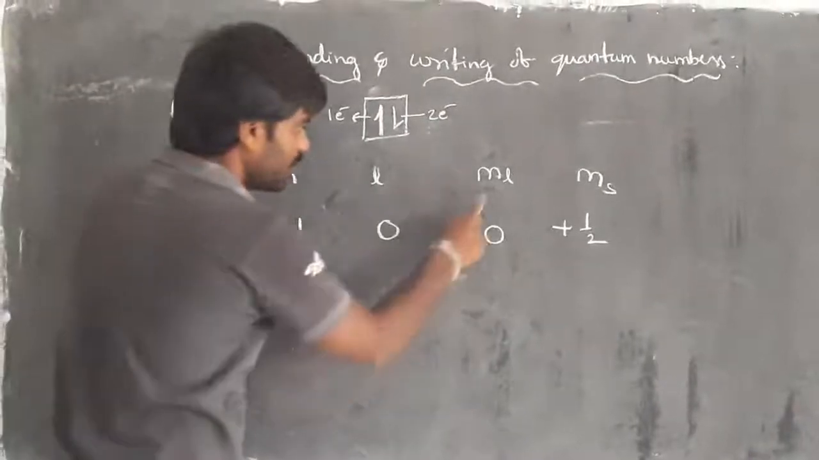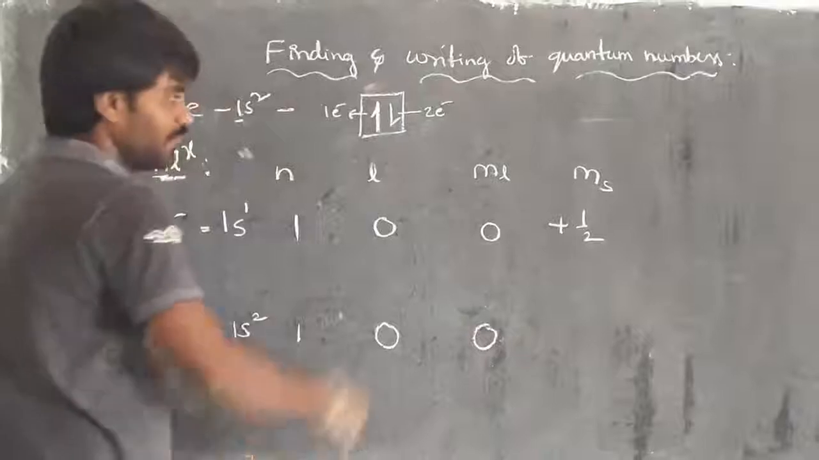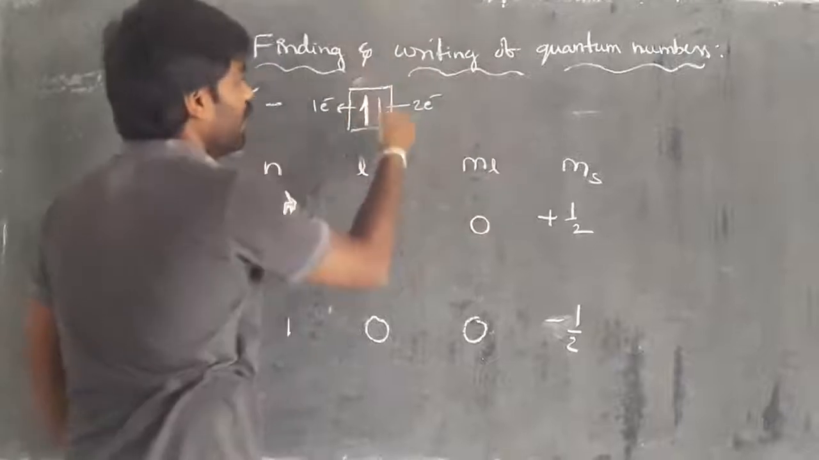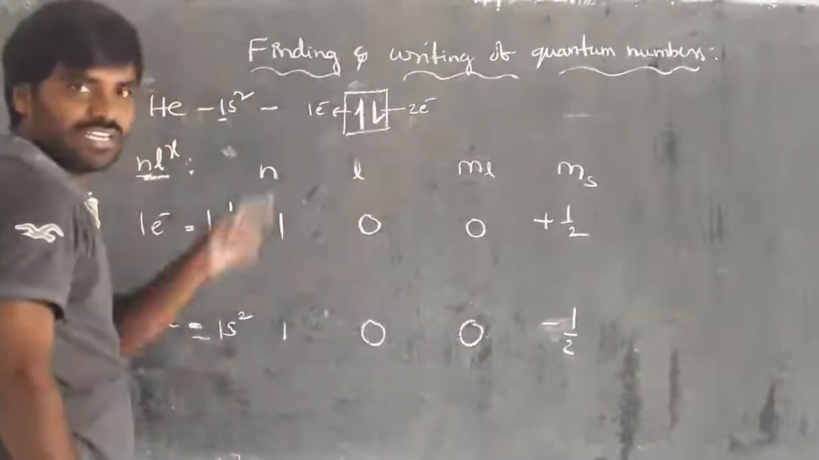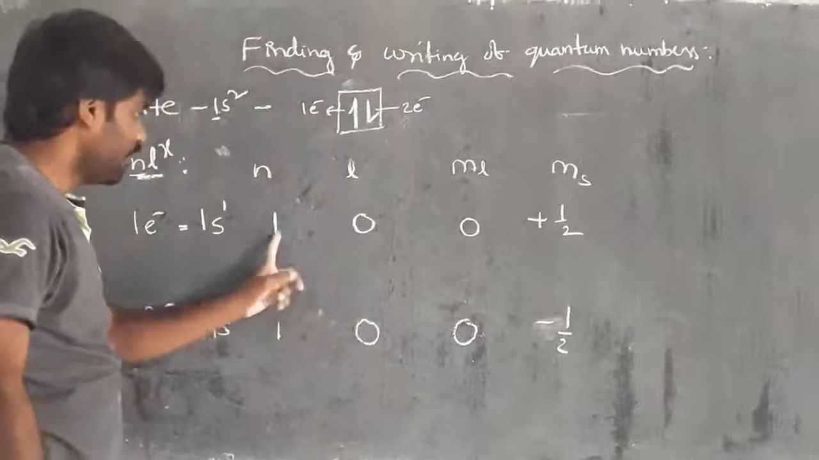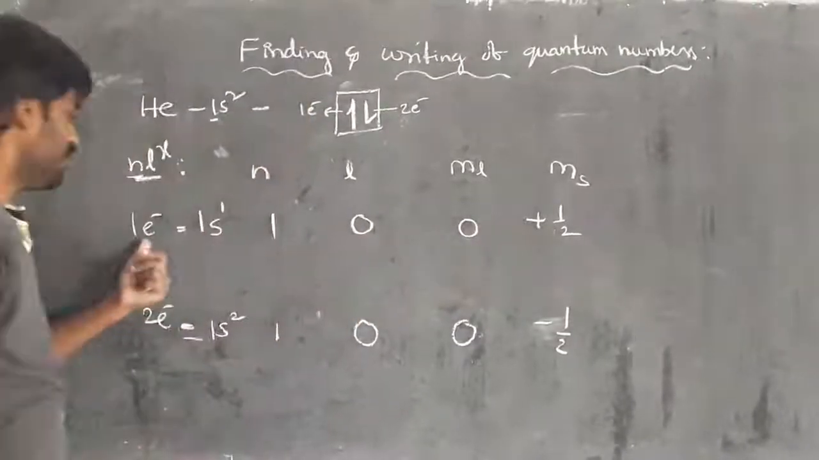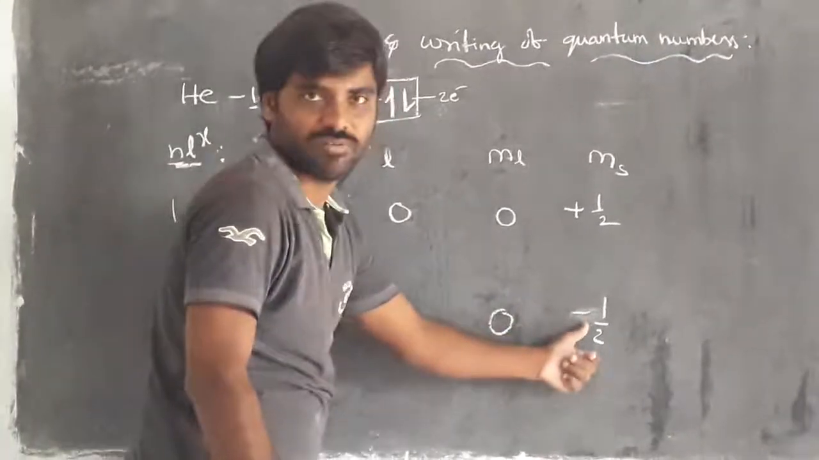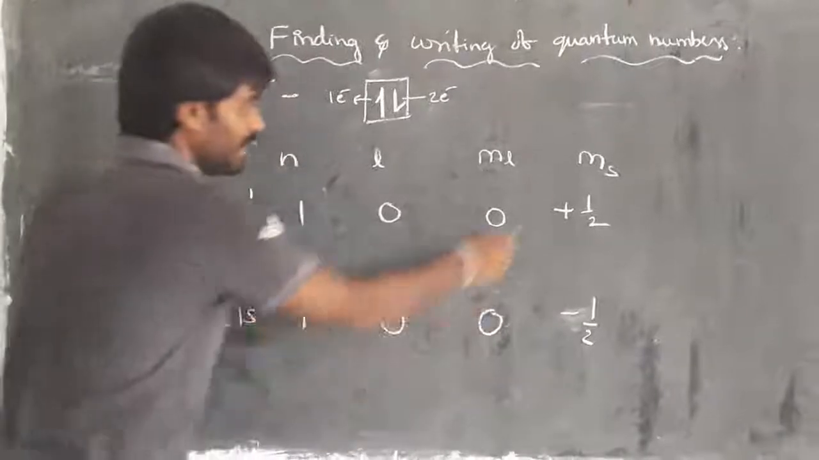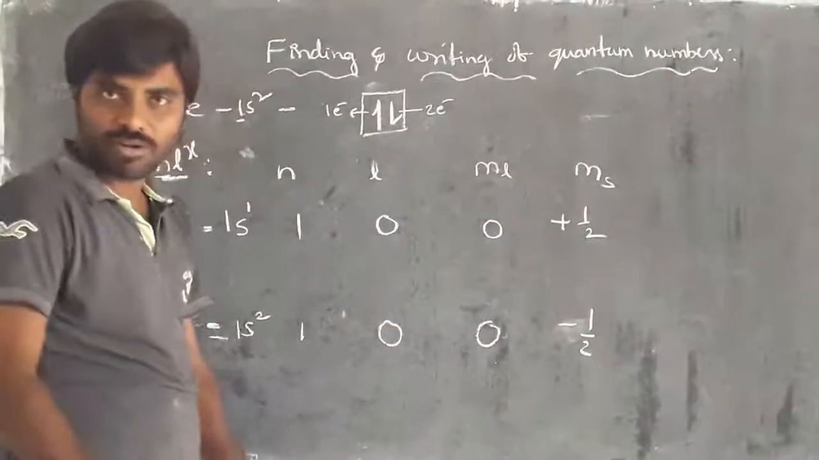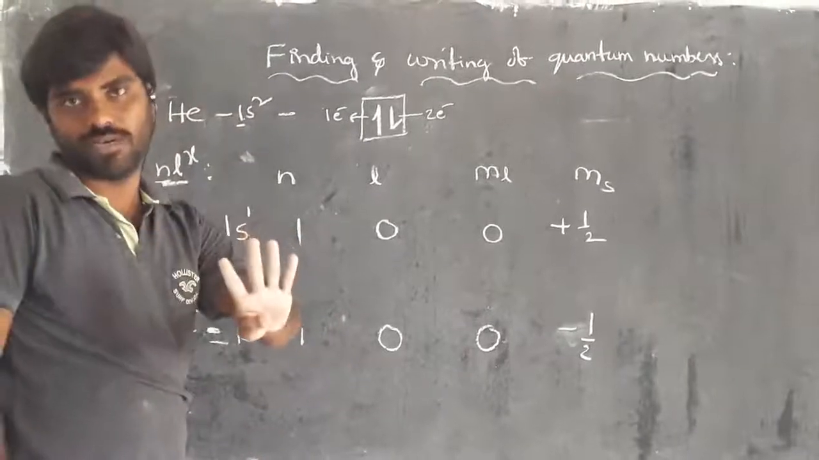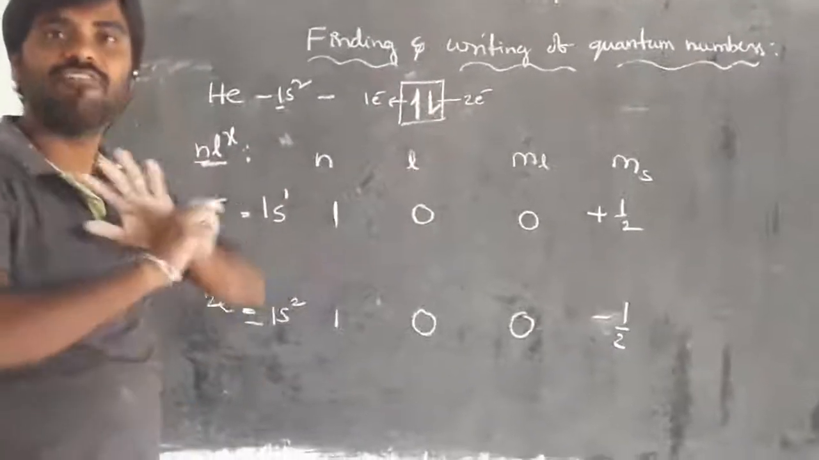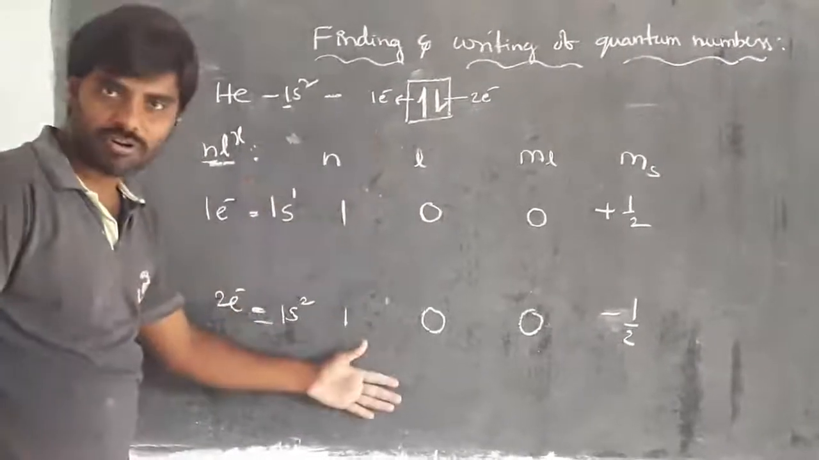Then L is equal to 0, so the ML value is also 0. Then it is minus 1 because it can rotate anticlockwise, meaning the downward arrow. That indicates anticlockwise. So 1, 0, 0, plus one-half for the first electron, then for the second electron 1, 0, 0, minus one-half. The first three values are the same, but we have variation in the spin quantum number. So the four quantum numbers of any two electrons in an atom of an element can never be the same. We verified that, right?